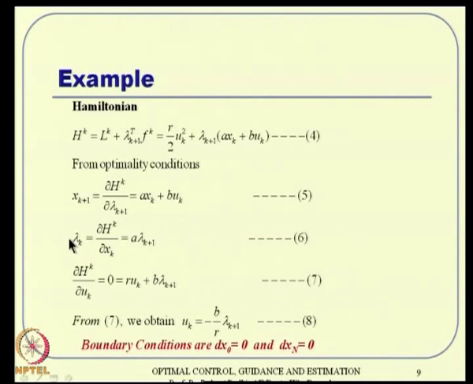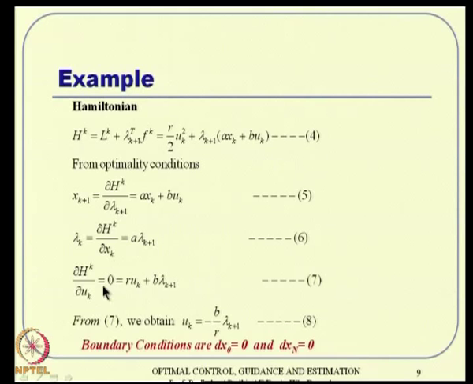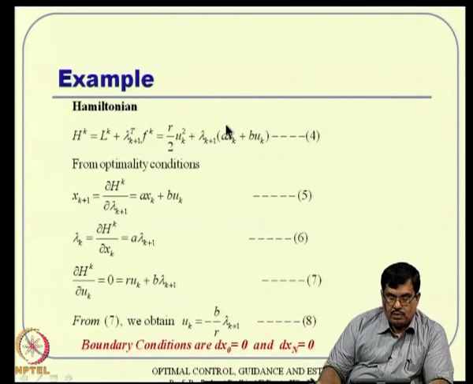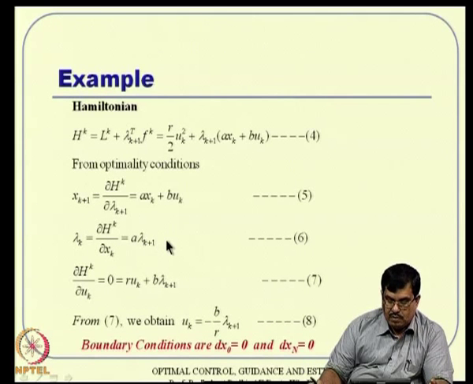The second equation, the co-state equation, lambda k is nothing but del s k by del x k, which is equal to a times lambda k plus 1. And del h k by del u k happens to be something like this. You know h k, so del h k by del u k has one term from here, r times u k, plus one term which is b times lambda k plus 1. So, essentially it is very close to what we know in continuous time, but the variables are slightly different. If you solve 0 equal to r u k plus b lambda k plus 1, then u k happens to be minus b by r into lambda k plus 1.